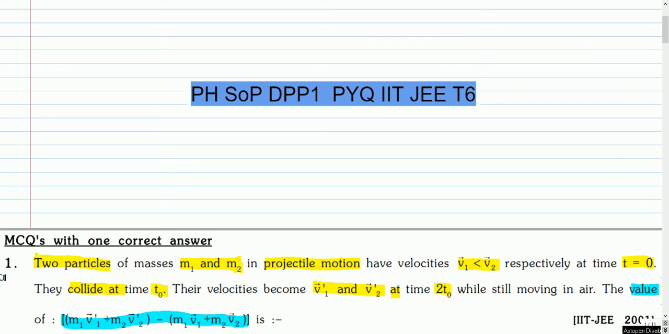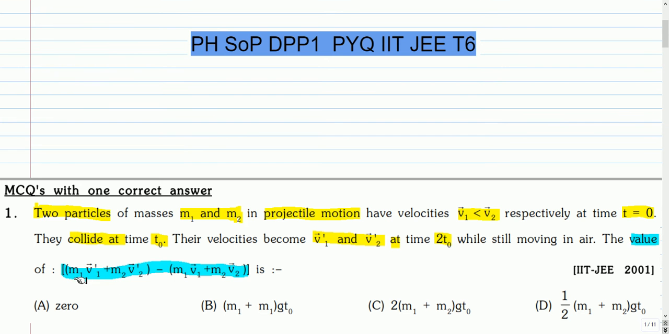This is question number 1. Two particles of masses m1 and m2 in projectile motion have velocities v1 and v2 respectively at time t equal to 0, where v1 is less than v2. They collide at time t0. Their velocities become v1 prime and v2 prime at time 2t0 while still moving in air. The value of m1 v1 prime plus m2 v2 prime minus m1 v1 plus m2 v2 is. Four options are given. You can pause the video and attempt this question.